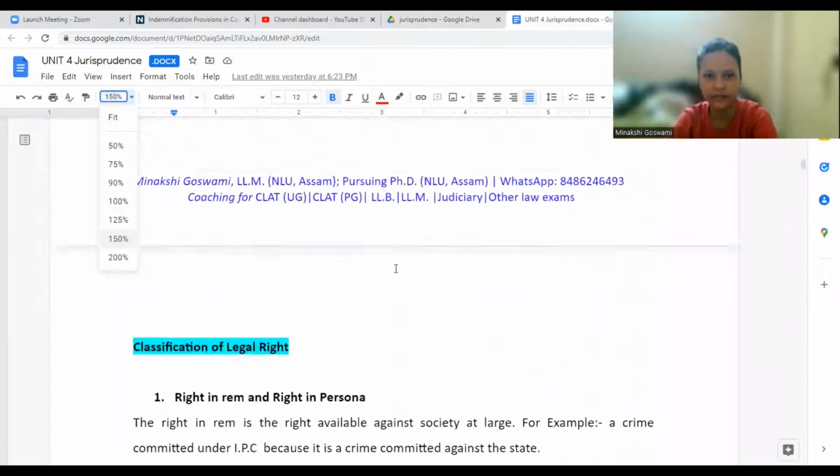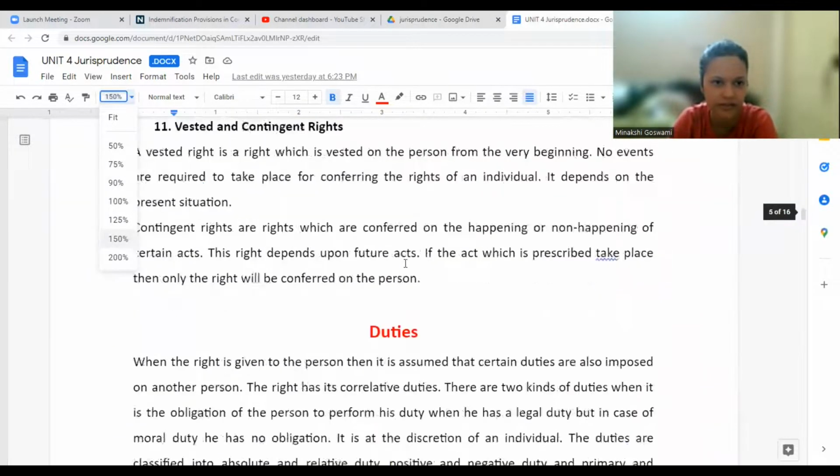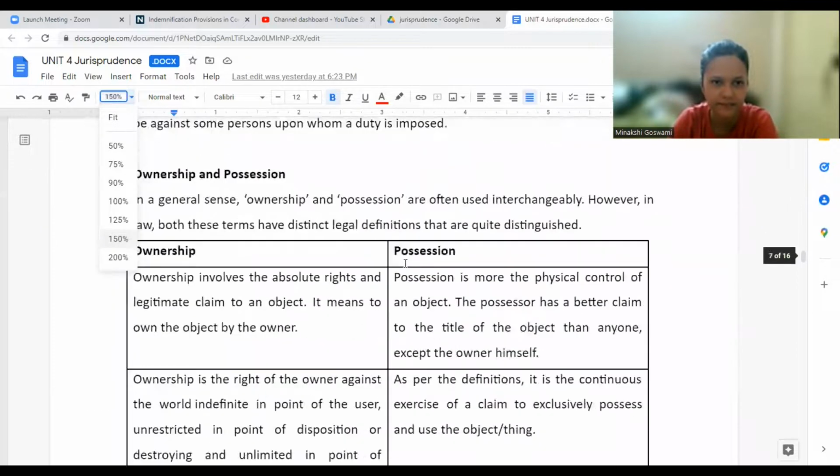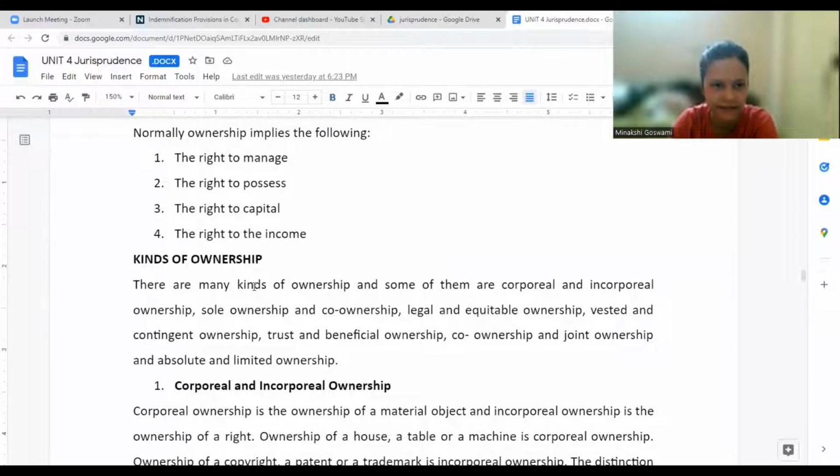So I think we were discussing the difference between ownership and possession, right? Yes. Class, today, yeah, to discuss. Yesterday we covered duties. So today we have kinds of ownership.